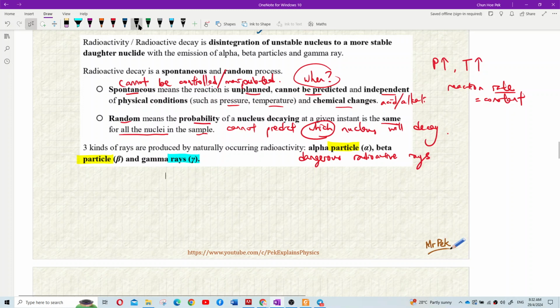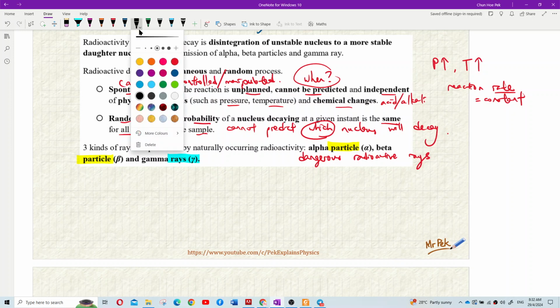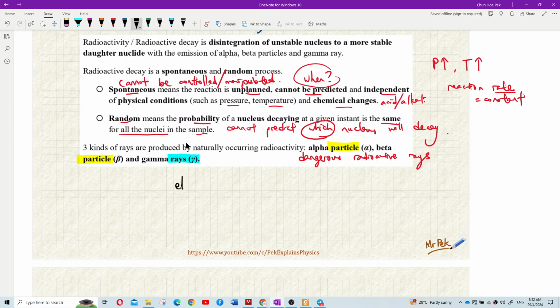Remember we learned about the electromagnetic wave, EM wave, before.